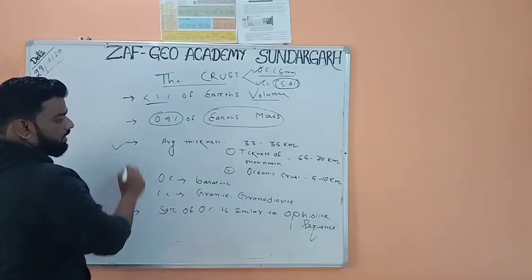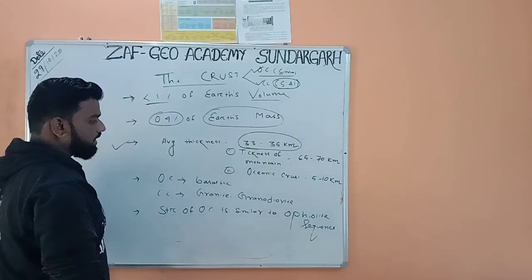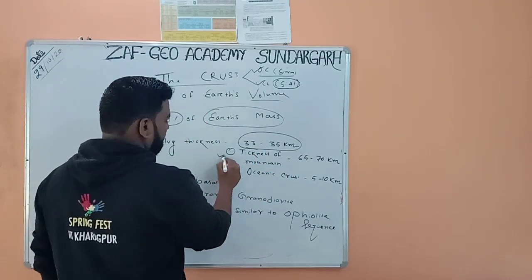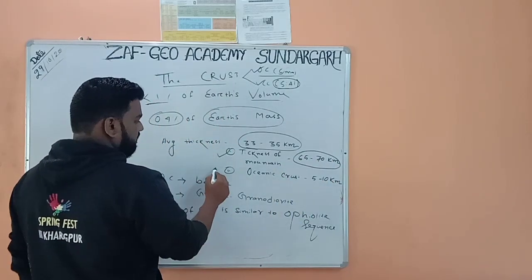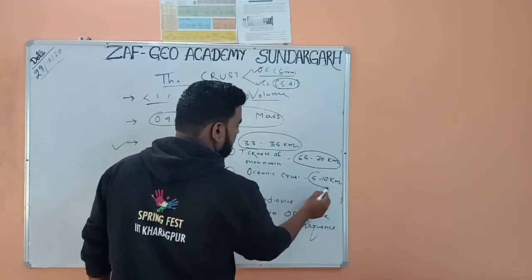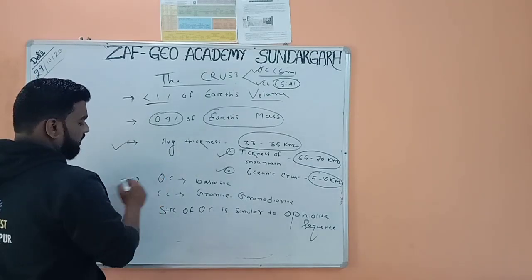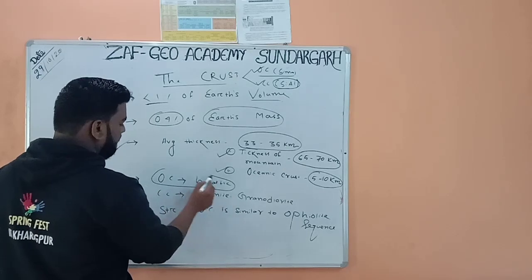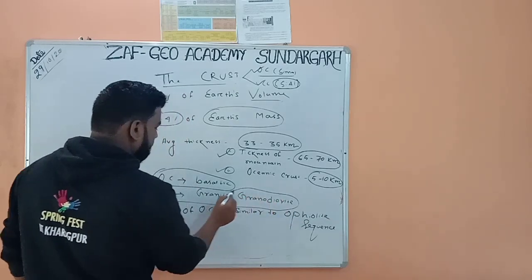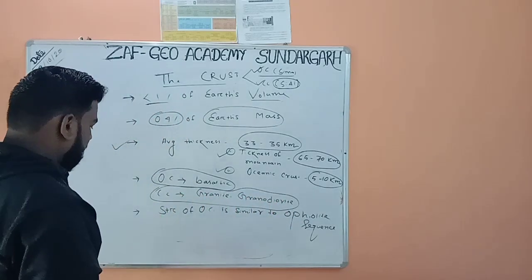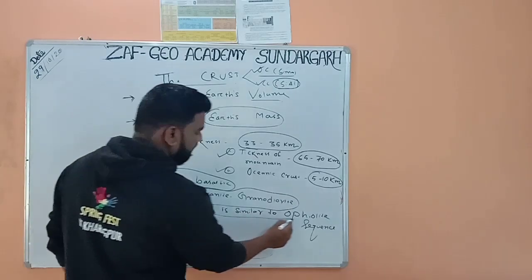Now the average thickness of crust is 33 to 35 kilometer. The thickness under mountain ranges is 65 to 70 kilometer, and the thickness of oceanic crust ranges from 5 to 10 kilometer only. Now I am talking about the composition. The composition of oceanic crust is mainly basaltic, and the composition of continental crust is granitic to granodioritic. The structure of oceanic crust is similar to the ophiolite sequence.